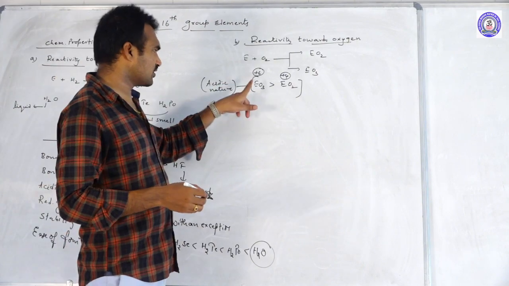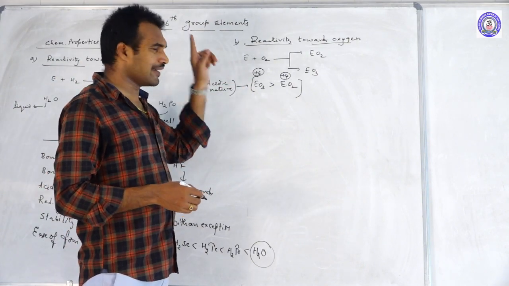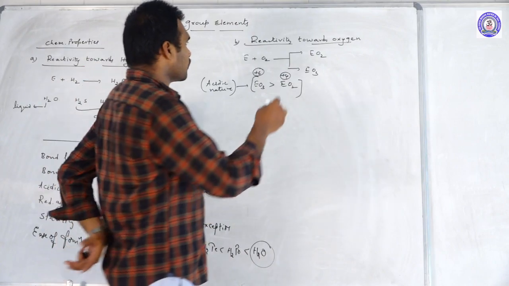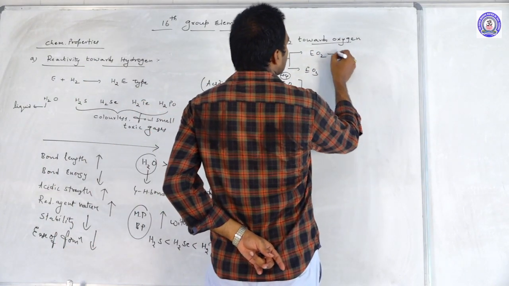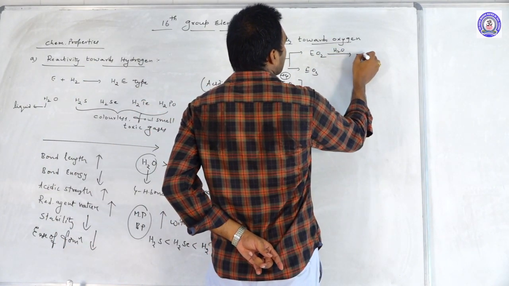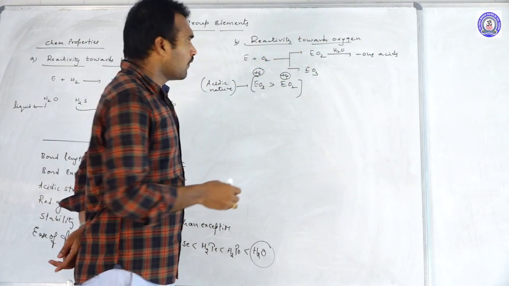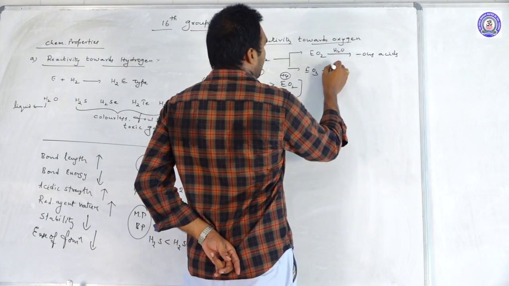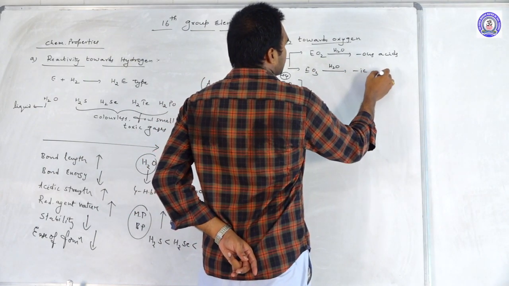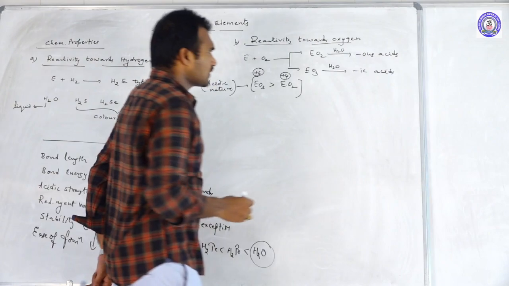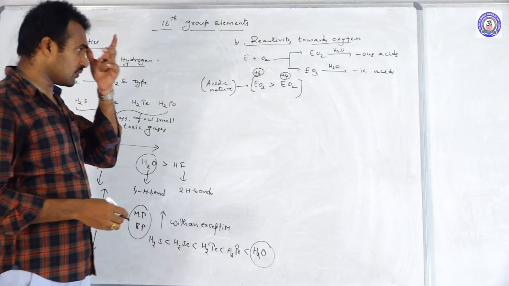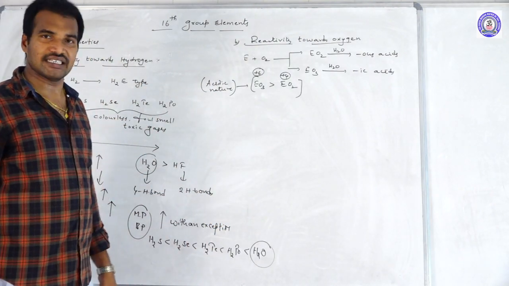Because of the higher oxidation state, trioxides are more acidic than dioxides. And one more thing you should remember: dioxides on hydrolysis give us -ous acids, whereas trioxides on hydrolysis give -ic acids.